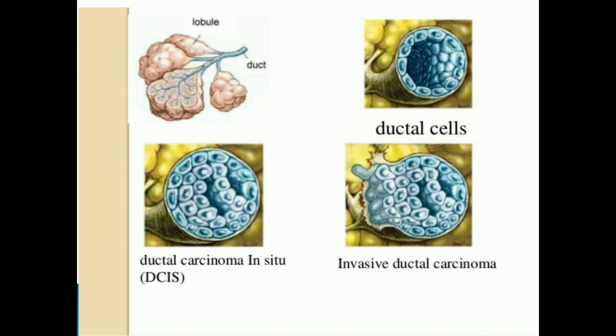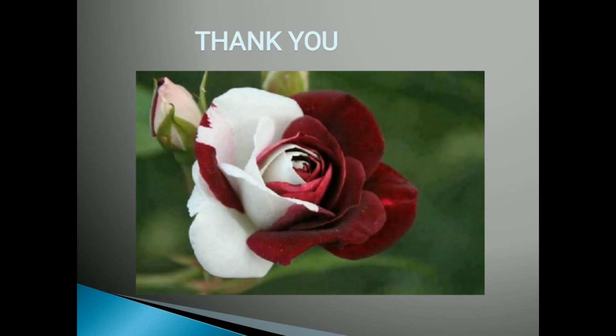Whereas in invasive ductal carcinoma, the basement membrane has been ruptured and the cell, as you can see, is going away. That means there is invasiveness, and it is going to another organ, either by lymph or by blood. So this is the overview of what a normal cell is, what a cancer cell is, the difference between benign and malignant growth, and what in situ carcinoma is. Okay, thank you so much.